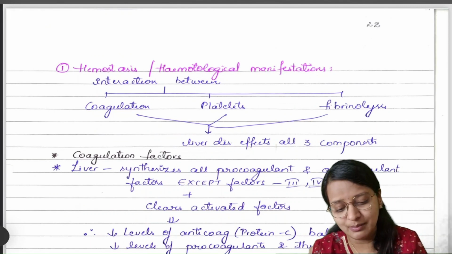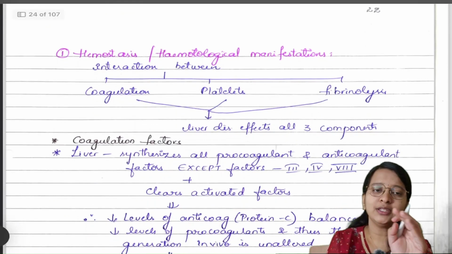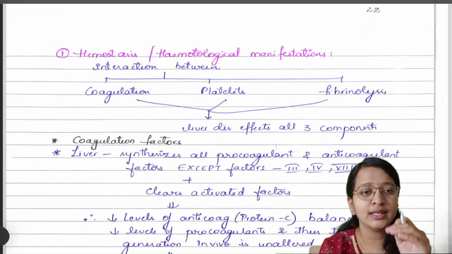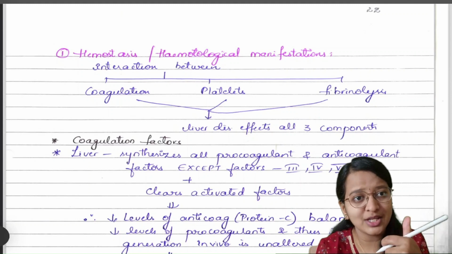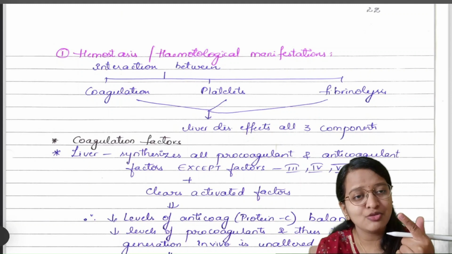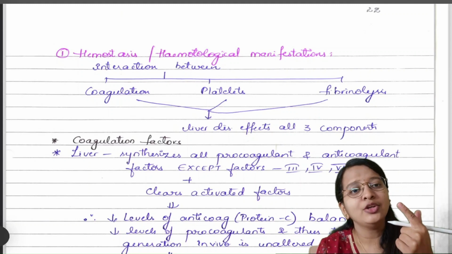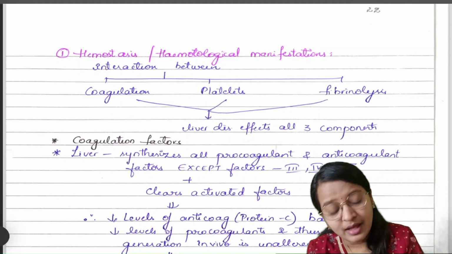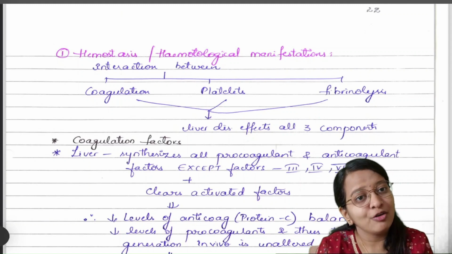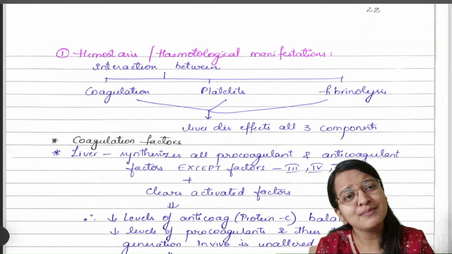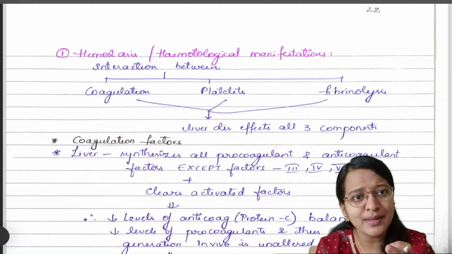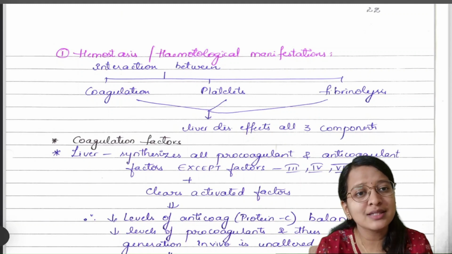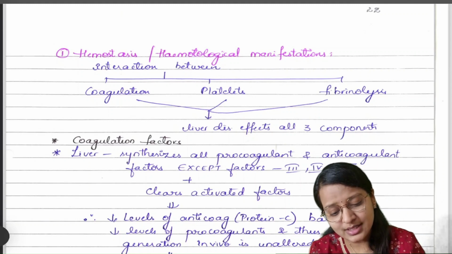Firstly, hematological manifestation. To maintain the normal hemostasis in the body, there should be synchronization between three things. Okay, coagulation, anticoagulation or fibrinolysis, and your platelets. Unfortunately, or fortunately, the liver helps in the maintaining of all those three things. So if something happens to the liver, all the three things get disrupted. Okay. So let us see one by one.